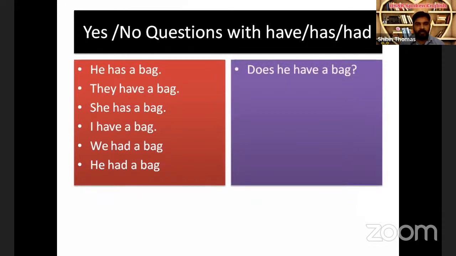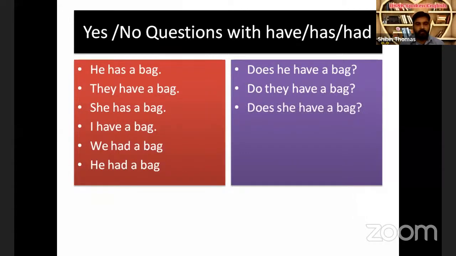Has means does have. So, does he have a bag? Have means do have, isn't it? If we split the word have, we get do and have. So, do they have a bag? is the question. She has a bag. Does she have a bag? I have a bag. Do I have a bag? You may think, is it possible to ask ourselves, do I have a bag? But when we decide to buy a new bag, sometimes we ask ourselves, do I need a bag? Do I have a bag? Like that.